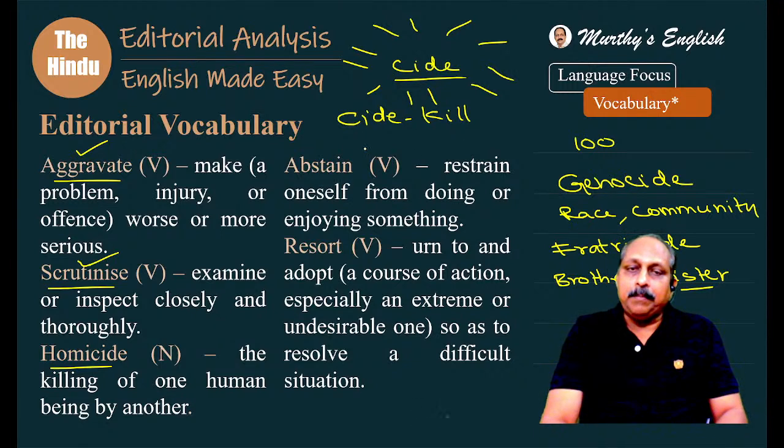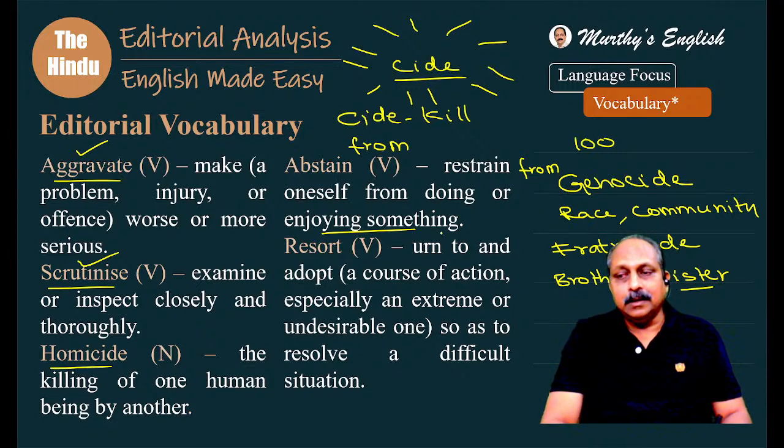Abstain, it takes a preposition from, we have got many a time, part of speech verb. Restrain, this also takes a preposition from, oneself from doing or enjoying something. Not to indulge, refrain from something. Don't indulge in something that is sensual or that gives pleasure. Abstain from drinks. Abstain from bad habits. Exactly. Refrain also you can think.